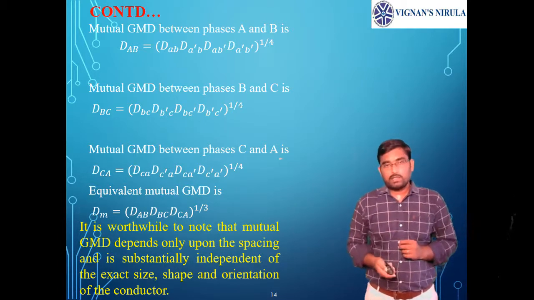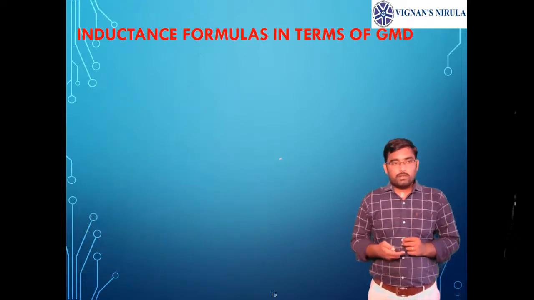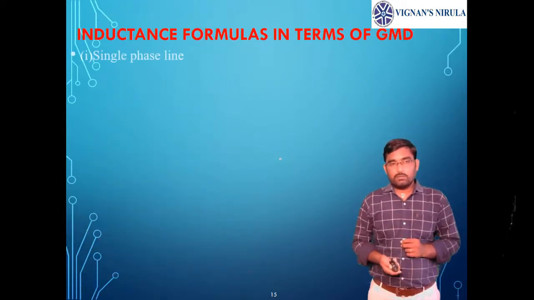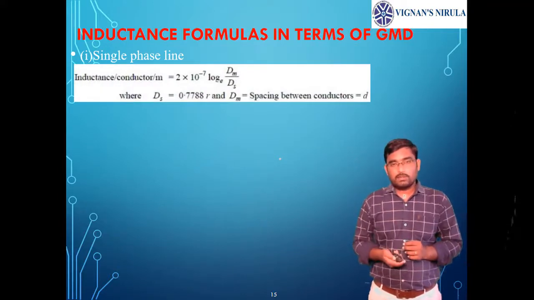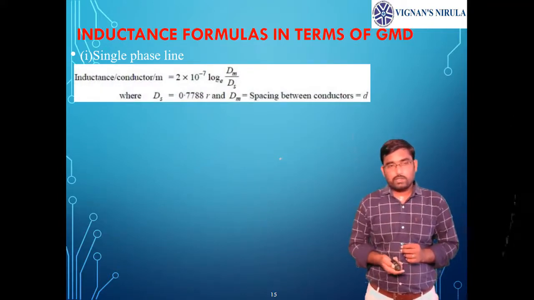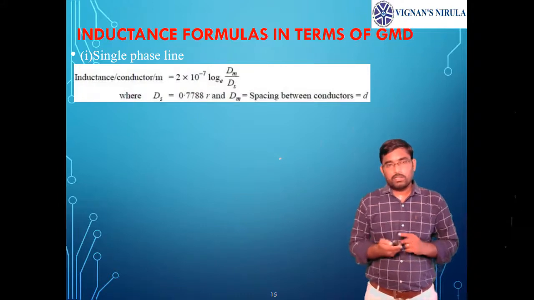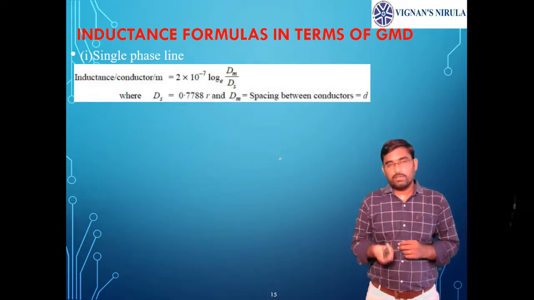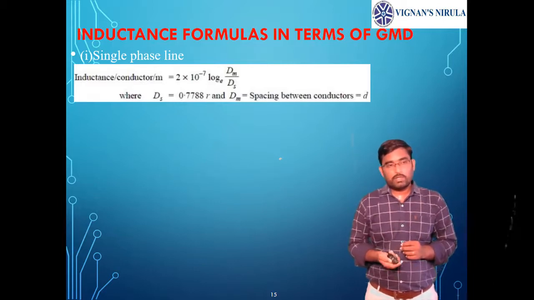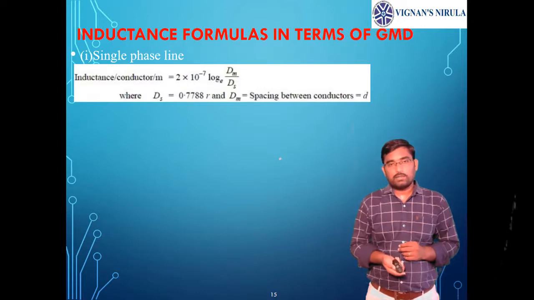Now if you see the inductance formulas in terms of GMDs for a single phase line, the inductance expression is 2 into 10 power minus 7 into ln of Dm by Ds. The numerator term will be Dm, the denominator term will be Ds. Here Dm equals the spacing between the conductors, which is d, and Ds equals 0.7788 into r, which is r dash.